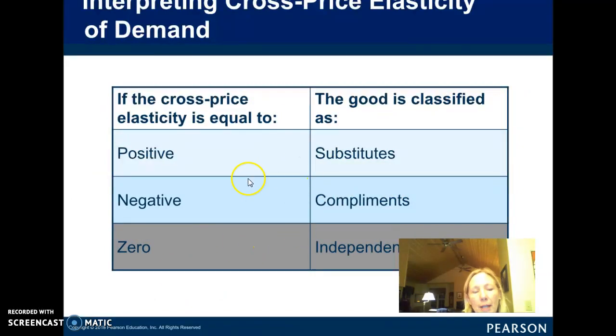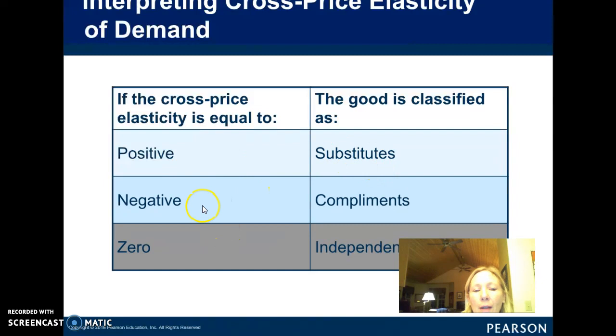So, already told you this, if the cross price elasticity is a positive number, the goods are substitutes. Price of beef goes up, the demand for chicken goes up. Beef and chicken are substitutes. It's a good thing to know, especially if you're in the chicken business, right? You got to produce more chicken if the price of beef goes up.